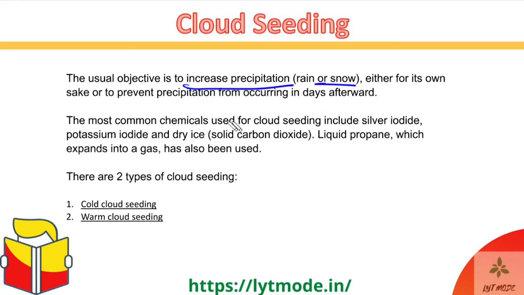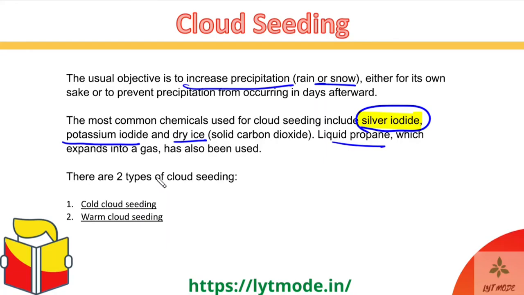The most common chemical which is used is silver iodide. That is the same one which I had showcased to you in that image. But there are other chemicals or other compounds which can also be used for this cloud seeding process. For example, potassium iodide, dry ice or solid carbon dioxide, liquid propane, and all of these have the potential to be used as cloud seeding